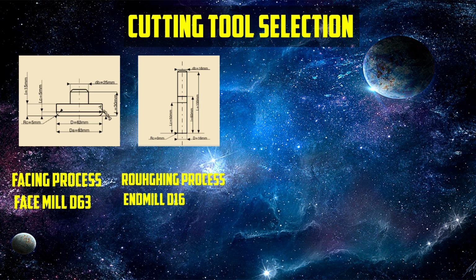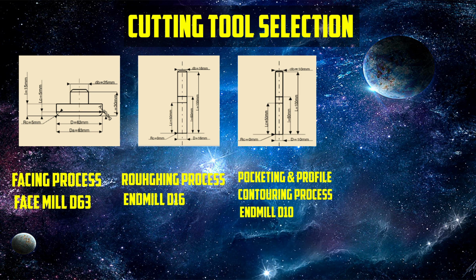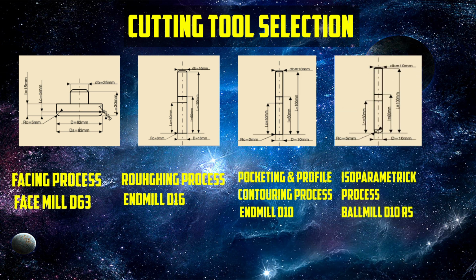First, for cutting tool selection. First, for the facing process, we use a face mill, diameter 63. Second, for the roughing process, we use an end mill, diameter 16. Third, for the pocketing and profile contouring process, we use an end mill, diameter 10. Finally, for the isoparametric process, we use a ball mill, diameter 10, radius 5.